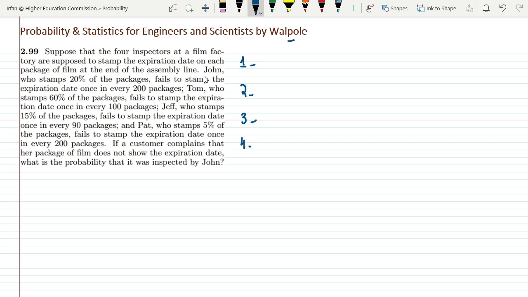Okay, so the first inspector here is John, who stamps 20% of the packages. So the 20% of the packages are stamped by John. Let me write here the first inspector as John. And the probability of the stamping of John is how much? That is 20%, or writing it in probabilities, it would be 0.2. As this is the first inspector, let me represent this stamping with S1, such that the probability of S1 is 0.2.